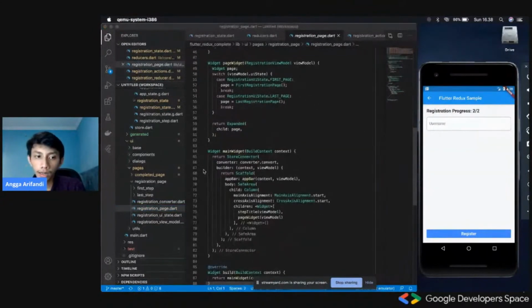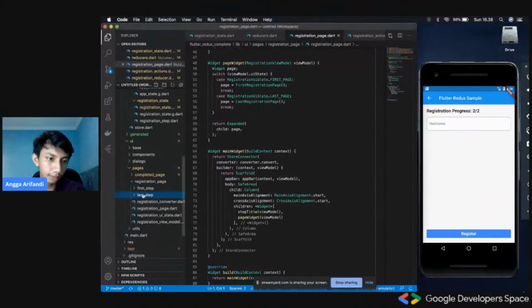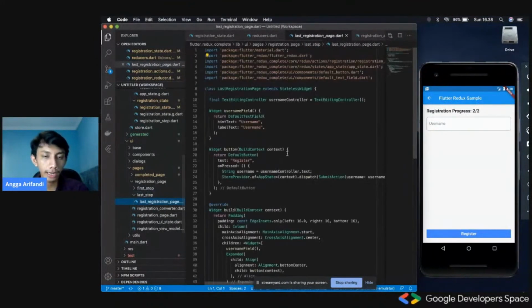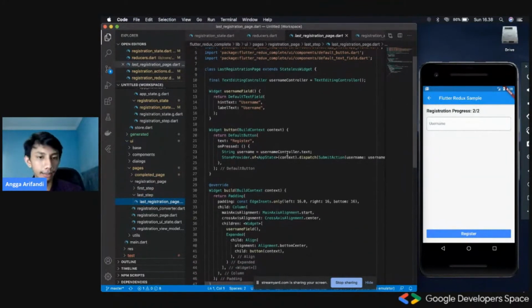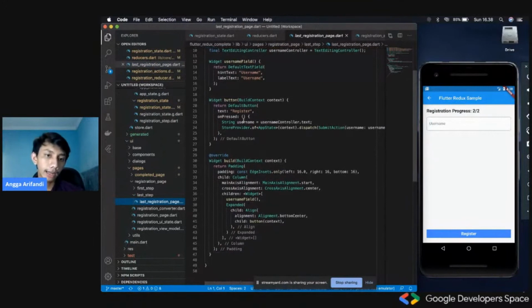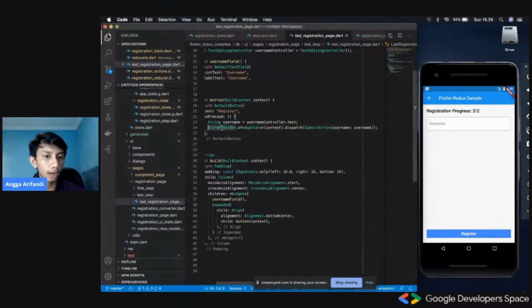Okay. So this page is called the last step page, the last registration page. I divided it into two files, so it can be more clean, I guess. And then after that, in the case of register, clicked right here, we could just dispatch one action only, the entry point action. I call it a submit action.